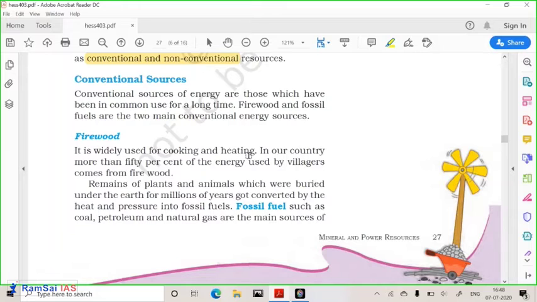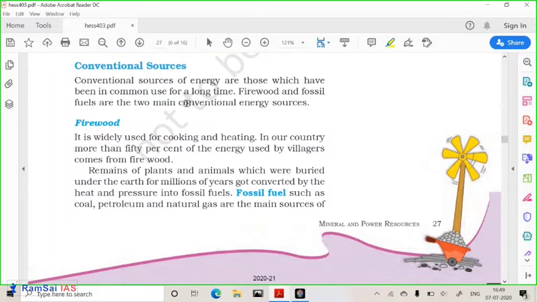Now, conventional sources for the production of power. Conventional means regularly used. Since ancient times we have been using these sources. They are not newly discovered. Since ancient times we have been using firewood and fossil fuel. Firewood and fossil fuel are hugely utilized as conventional sources.